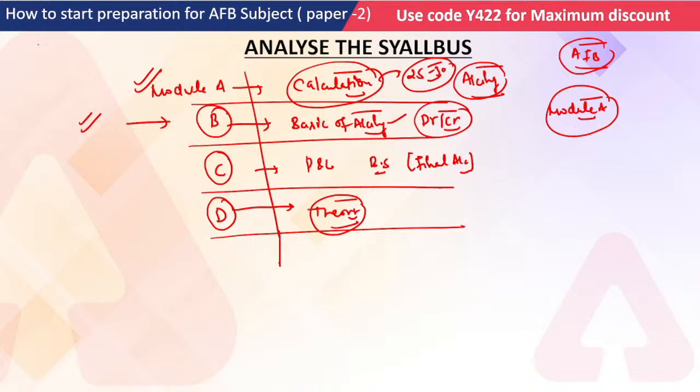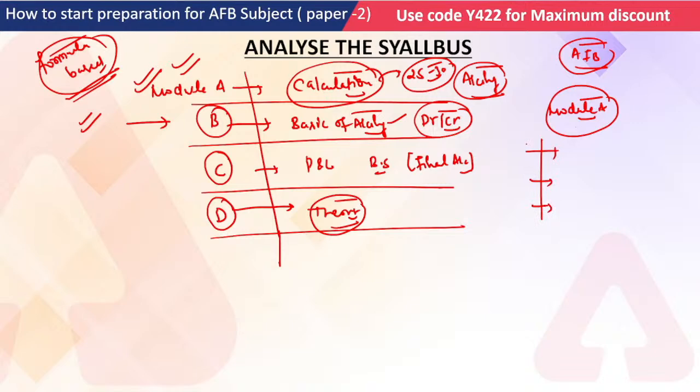Most of the questions are formula based. In this examination you get questions like the rule of 72, calculation of YTM, and future value of an annuity due. These kinds of questions are given directly in the examination. So module A is all about calculation, and if you understand its theme, it will be easy to understand every chapter that you read in module A.